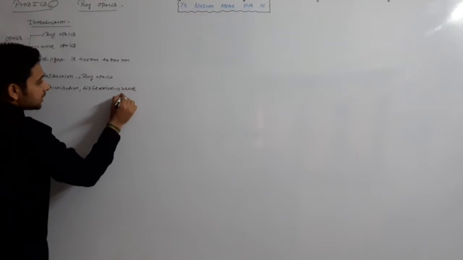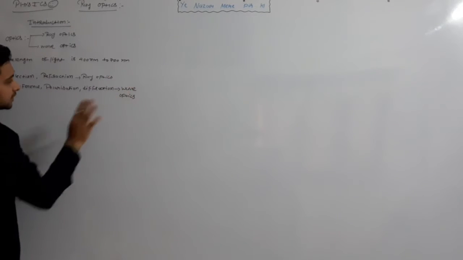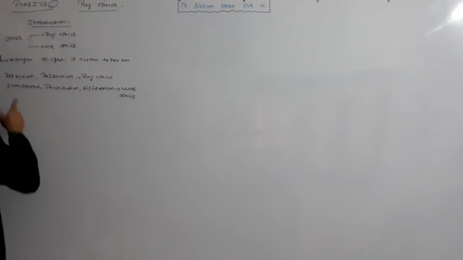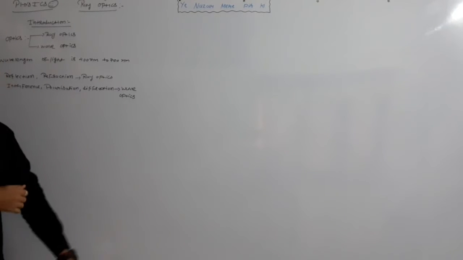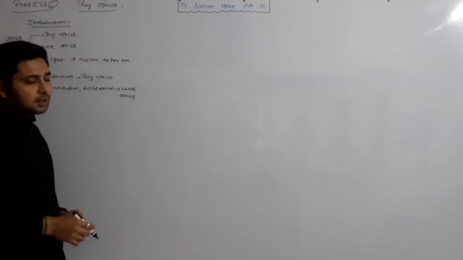These can be understood by wave optics. So this is the basic difference between ray optics and wave optics. If you want to study reflection and refraction, then you require ray optics. If you want to clear our concept about interference, polarization and diffraction, then we have to study wave optics.